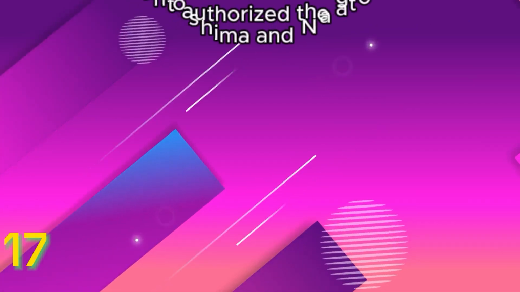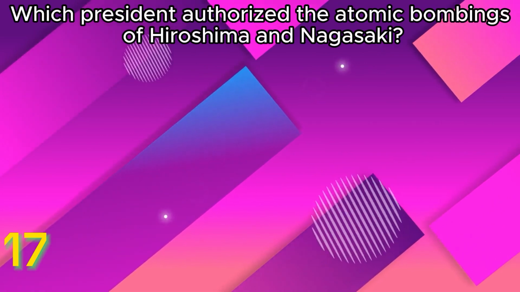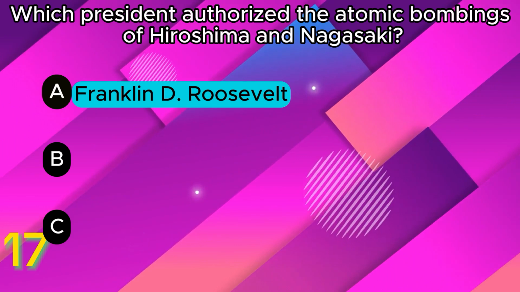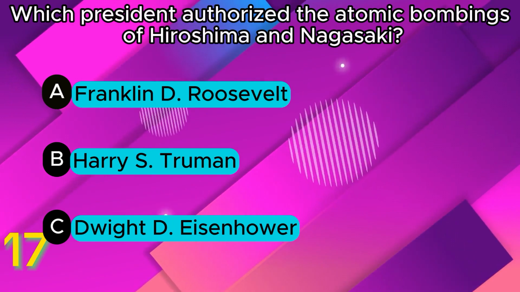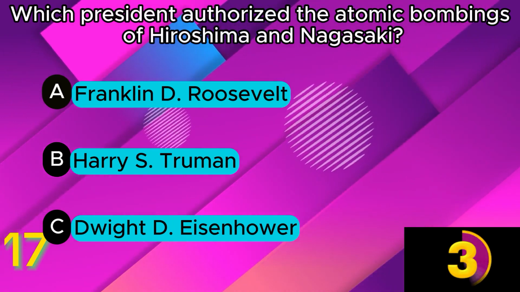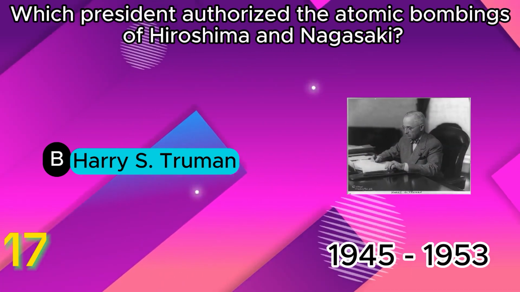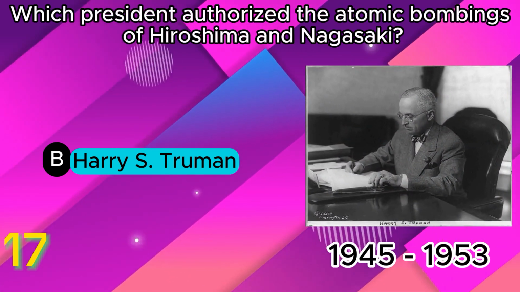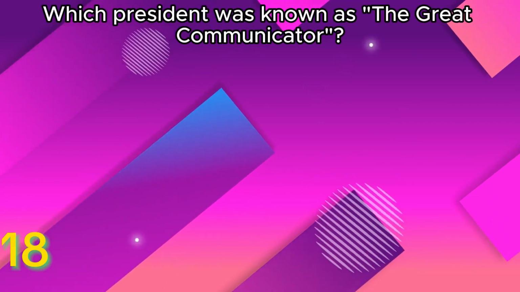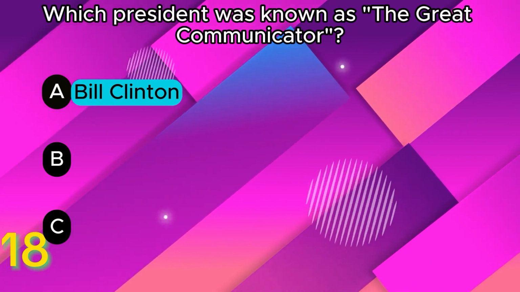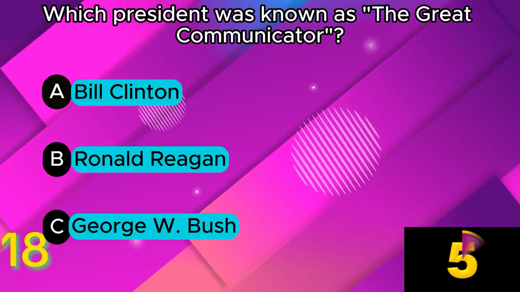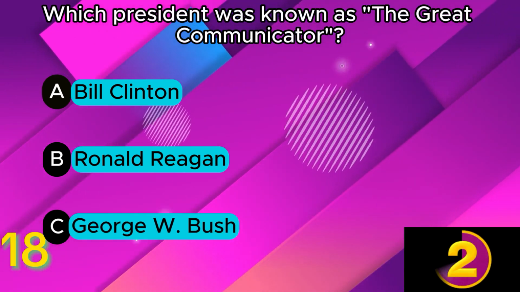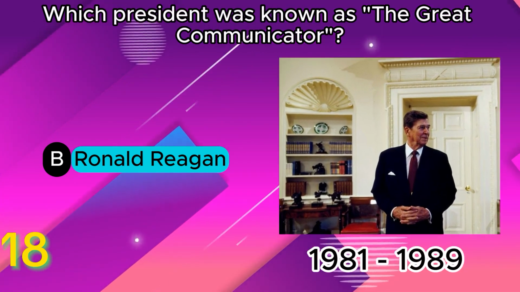Which president authorized the atomic bombings of Hiroshima and Nagasaki? A. Franklin D. Roosevelt. B. Harry S. Truman. C. Dwight D. Eisenhower. B. Harry S. Truman. Which president was known as the Great Communicator? A. Bill Clinton. B. Ronald Reagan. C. George W. Bush. B. Ronald Reagan.